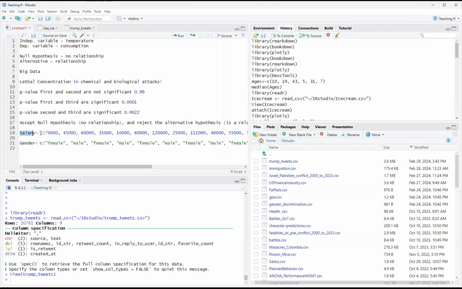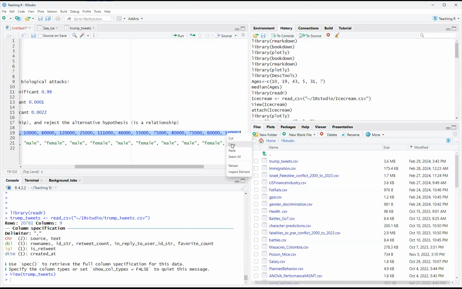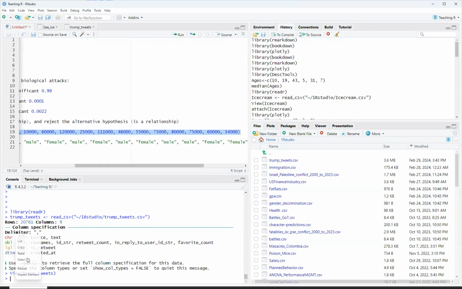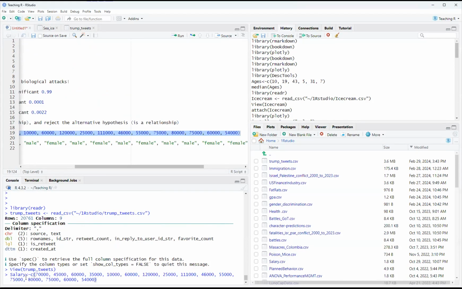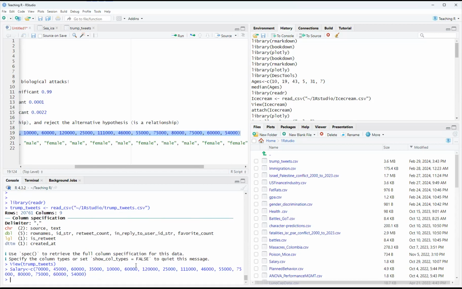So you look at this right here, right? Salary. Just copy it. I'm going to copy this and put it down here. Now you just name it and create a vector. So all you do, you can put an equal sign here. I prefer, because the equal sign is used for other places, to use that little arrow and a line plus a C. And then make sure you differentiate each point with a comma, and that's called being comma delimited. And then you make a vector. So now we have created one.